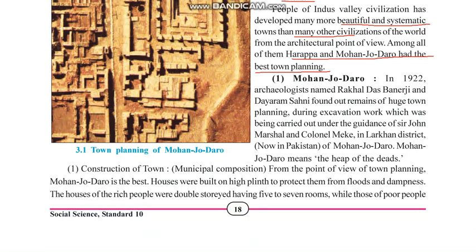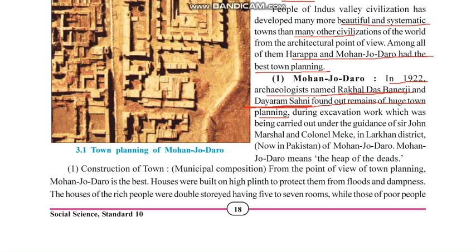Let us see about Mohenjo-daro. In 1922, archaeologists named Rakhaldas Banerjee and Dayaram Sahni found remains of a huge planned town. Remember these two names, Rakhaldas Banerjee and Dayaram Sahni. These were the two people who laid the foundation of discovering Mohenjo-daro.